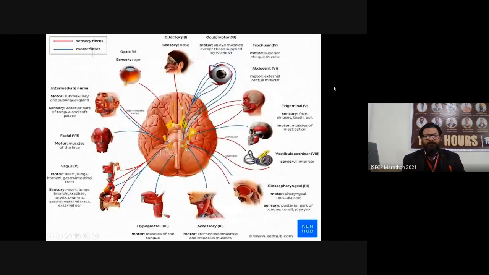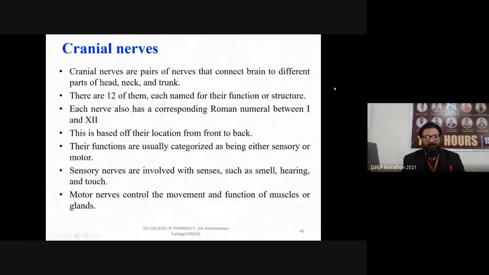So these are our cranial nerves. So what are cranial nerves? Cranial nerves are pairs of nerves that connect the brain to different parts of the head, neck, and trunk. There are 12 of them, each named for their function or structure. After the cranial nerves, we will discuss the spinal nerves so that it will be easy for all of you.